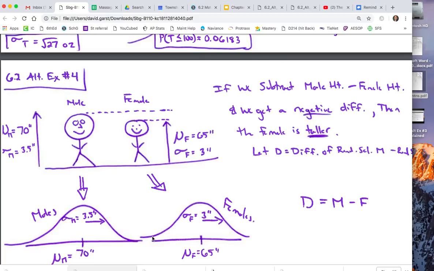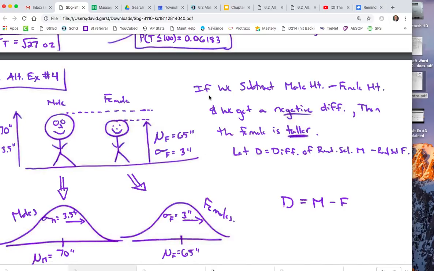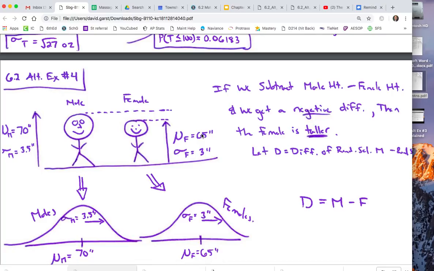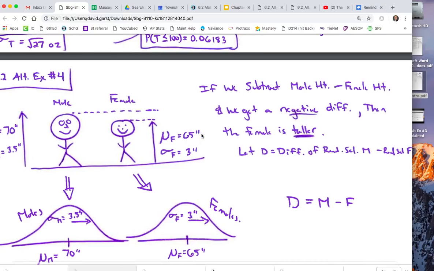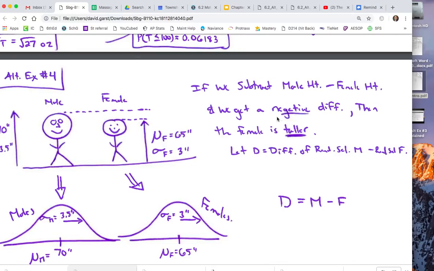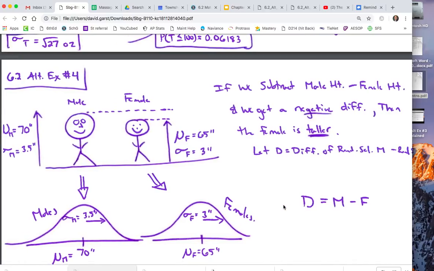We're trying to figure out the probability that the male will be taller than the female. If we subtracted the male height minus the female height, so the typical male is 70 inches and the female is 65, 70 minus 65 gives a difference of 5. Any positive difference would mean that the male is taller. A negative difference would mean that the female is taller. So I'm going to let D be the difference of male minus female; that's my random variable D.